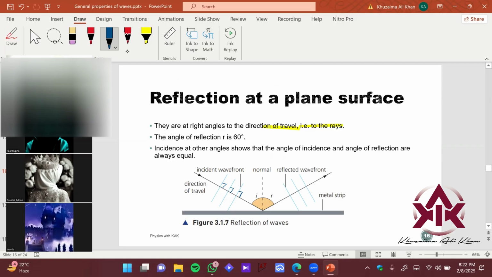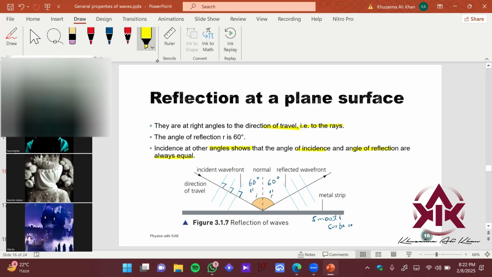And the angle of incidence, they're saying, in the experiment is 60 degrees, right? If we have a smooth surface here, that is not rugged or does not have rough edges, it is going to ensure that the angle of incidence is the same as the angle of reflection. So this is also going to come out to be 60 degrees, right? Incident angles at other angles show that the angle of incidence and the angle of reflection are always equal, right? So this is how reflection occurs.